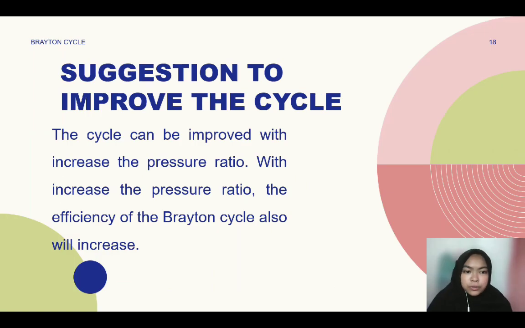Suggestion to improve the cycle: the cycle can be improved by increasing the pressure ratio. With an increase in the pressure ratio, the efficiency of the Brayton cycle will also increase.